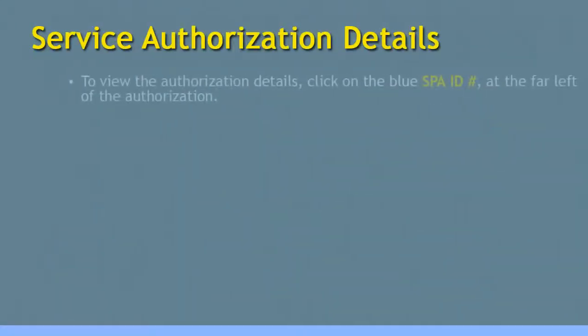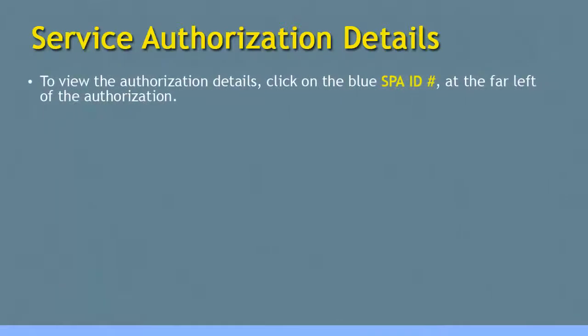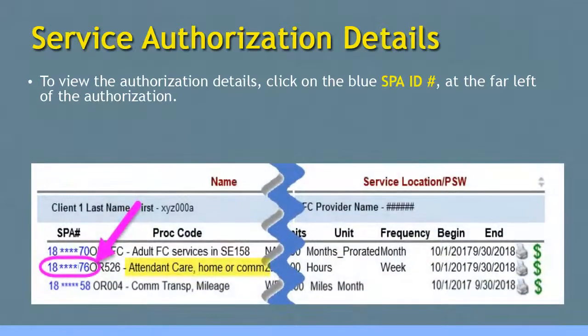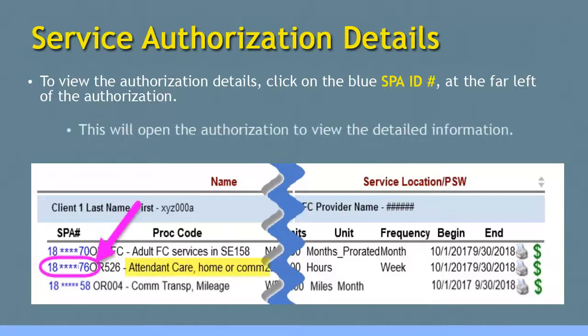To view the detailed information contained within an authorization, from the results list, click on the blue SPA ID number at the far left of the authorization. It's the blue number that's circled in the example here. Clicking on this blue ID number will open the authorization up in a new page so you can see the detailed information.